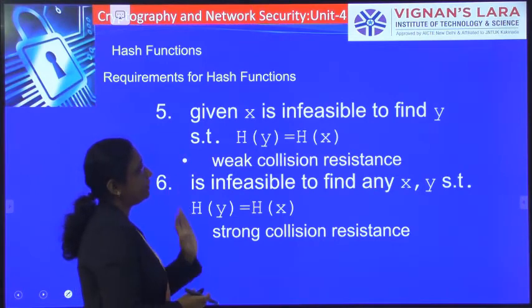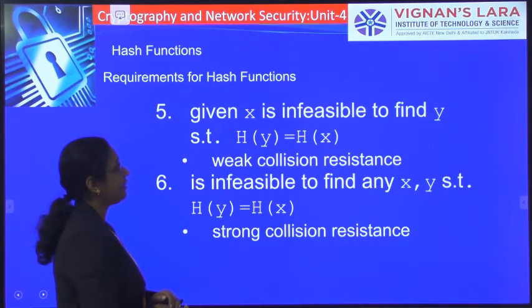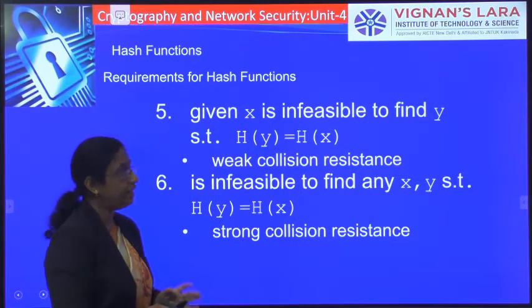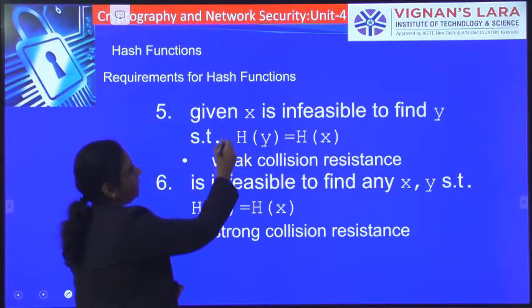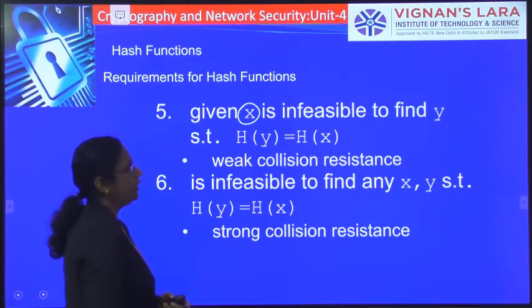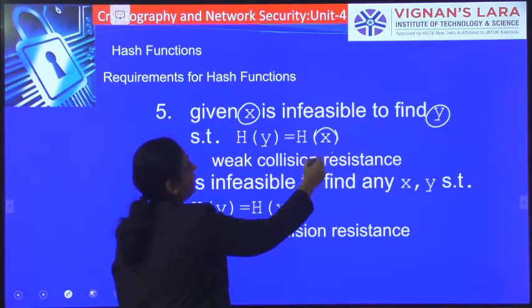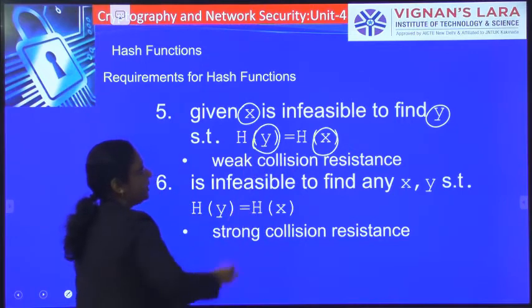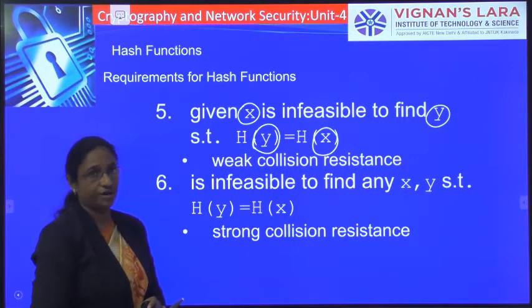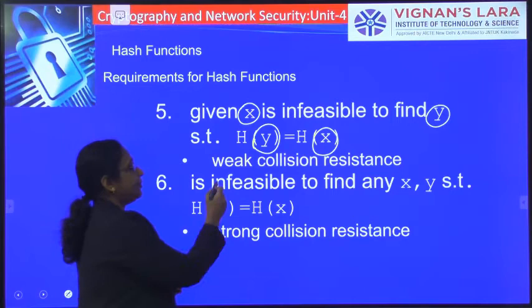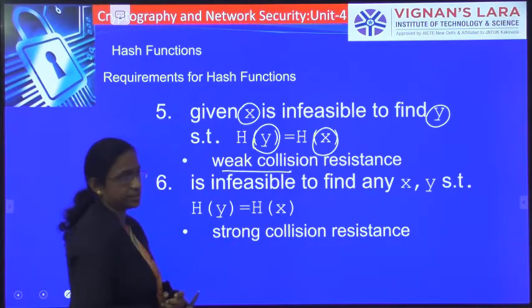The fifth requirement of your hash function is that given x, it should be infeasible to find y. Knowing your x value, it should be infeasible to find another message y with the same hash value, that is H(y) equal to H(x). This property is said to be the weak collision resistance.